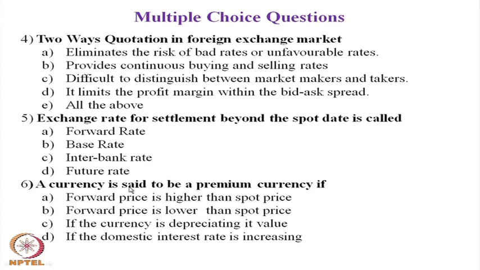So the forward price should be higher than the spot price for the currency to be appreciated or premium. The answer is A.